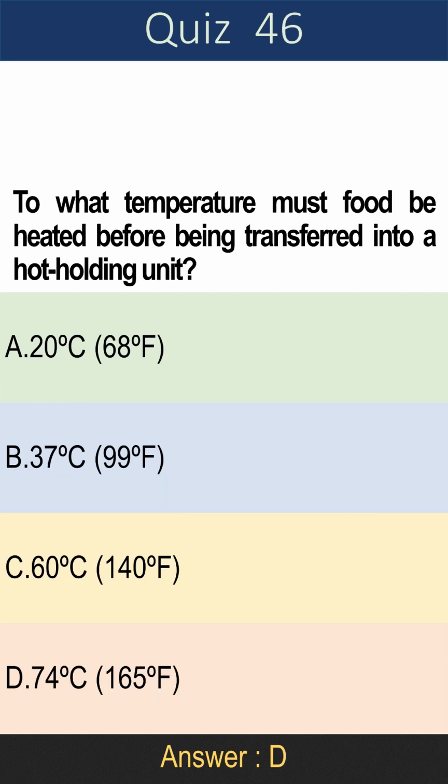Question 46. To what temperature must food be heated before being transferred into a hot holding unit? A. 20 degrees Celsius, 68 degrees Fahrenheit. B. 37 degrees Celsius, 99 degrees Fahrenheit. C. 60 degrees Celsius, 140 degrees Fahrenheit. D. 74 degrees Celsius, 165 degrees Fahrenheit. Answer is D. 74 degrees Celsius, 165 degrees Fahrenheit.